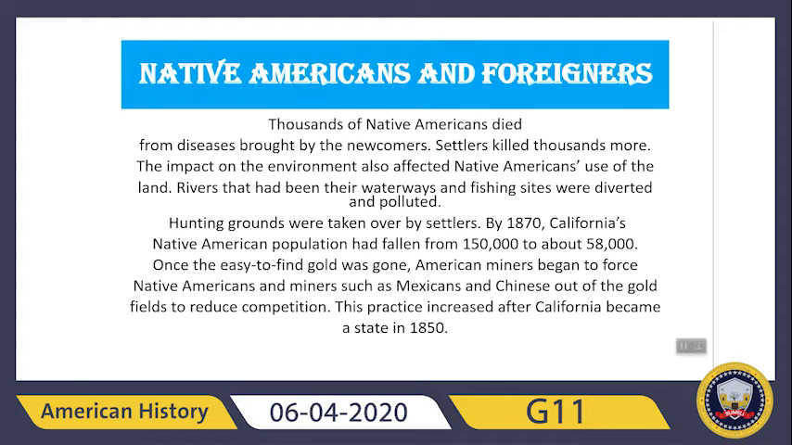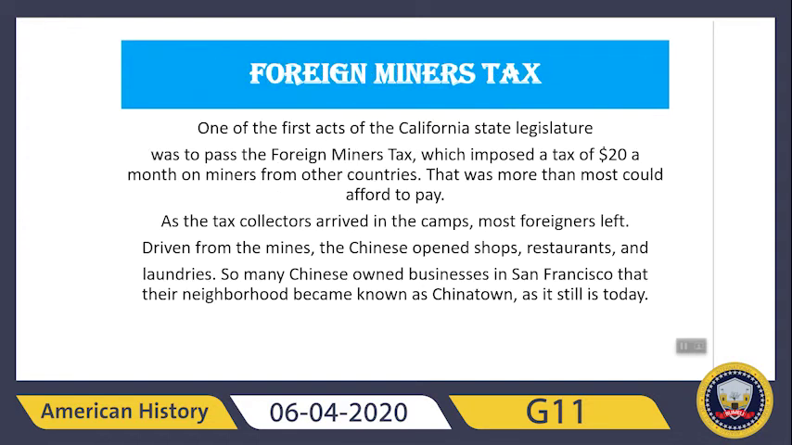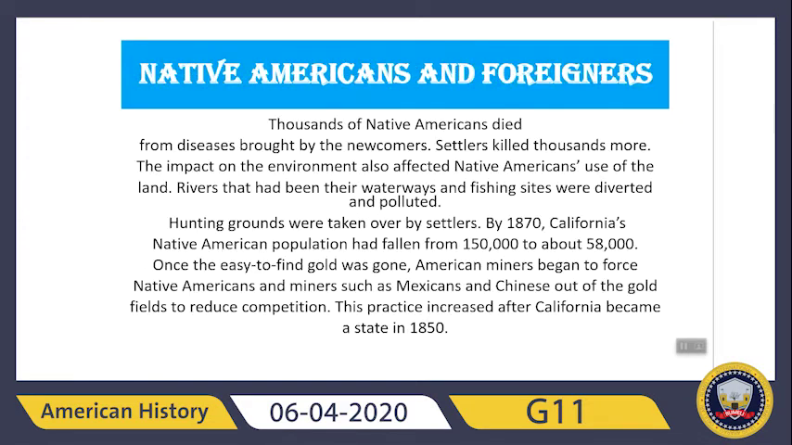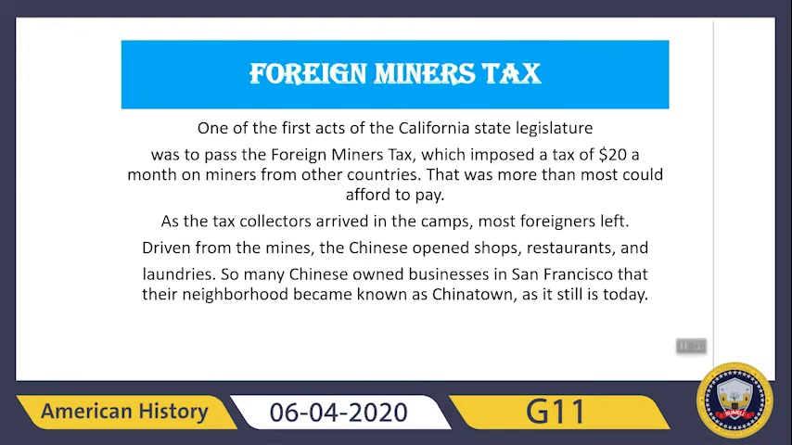Once the easy to find gold was gone, now the craze of gold was gone, American miners began to force Native Americans and miners such as Mexicans and Chinese out of the gold fields to reduce competition. So they asked them to leave. This practice increased after California became a state in 1850. So when California eventually became a state, these things happened. And now let's see what actions it took after becoming a state.